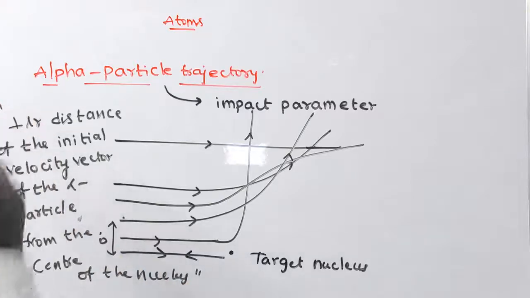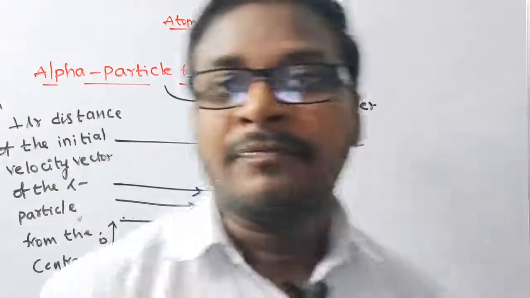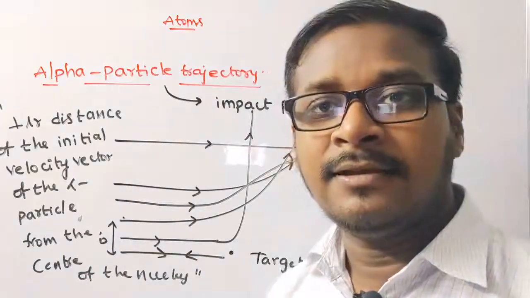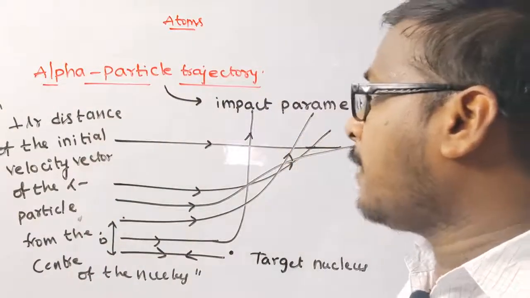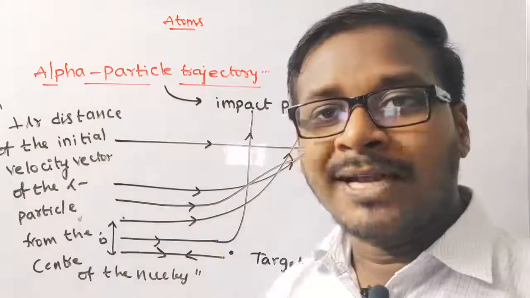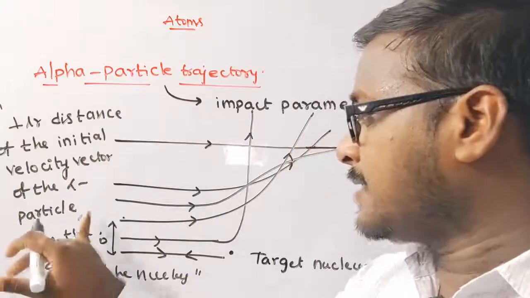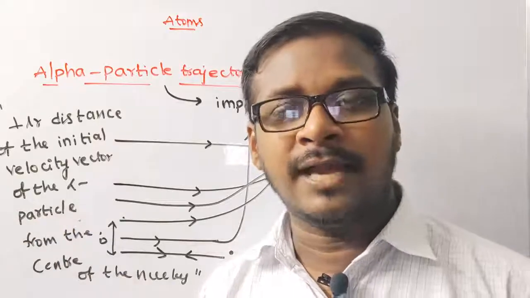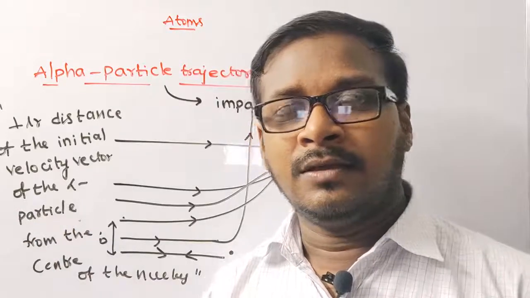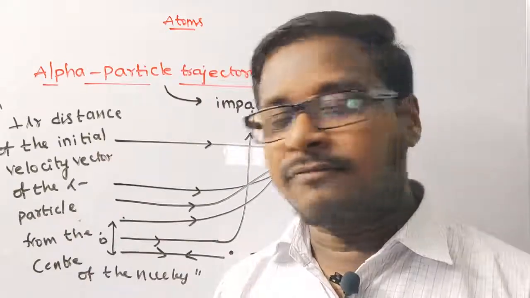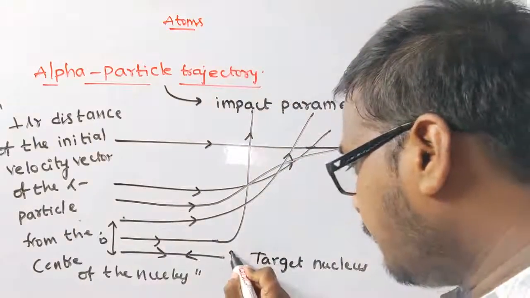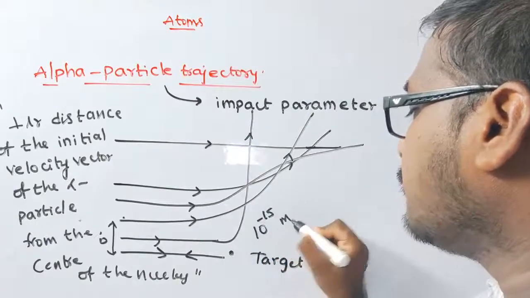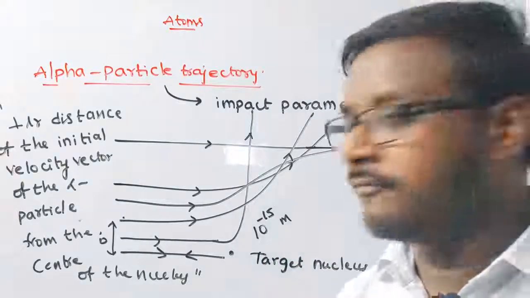The trajectory of alpha particle scattering depends upon the impact parameter. The nuclear model of the atom was proposed by Rutherford. The size of the nucleus is 10 power minus 15 meter.